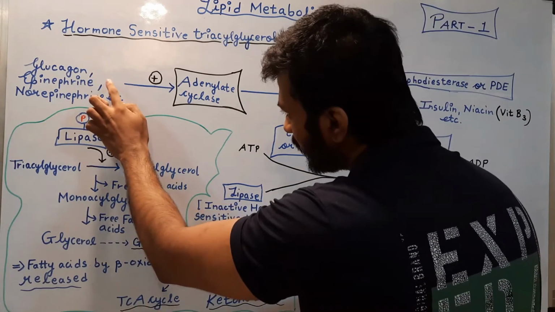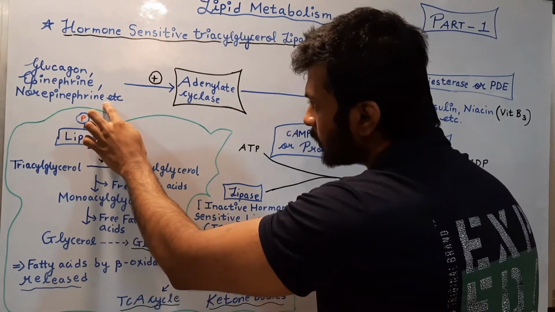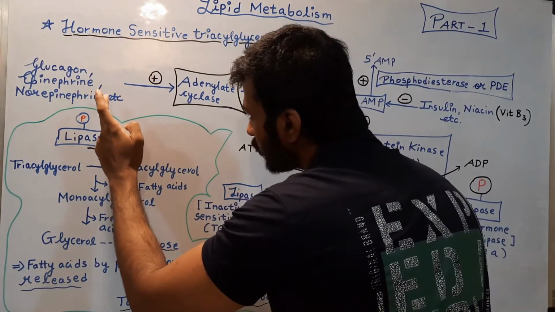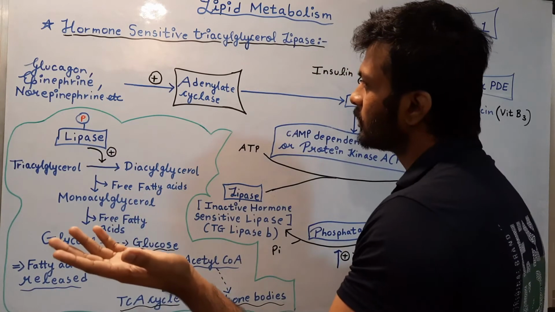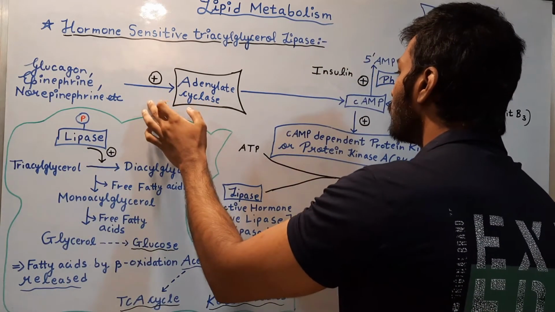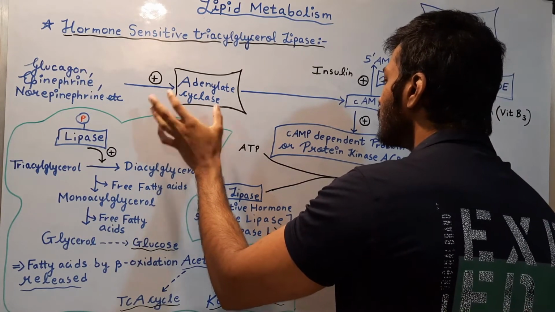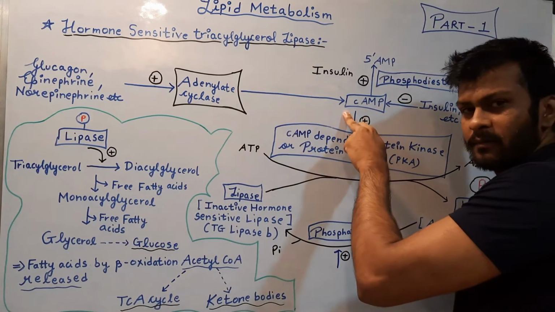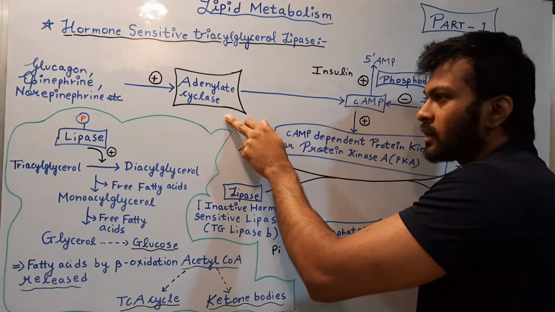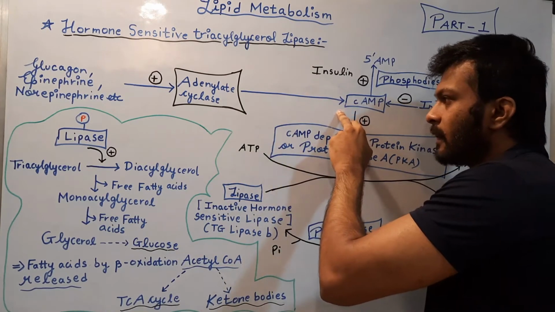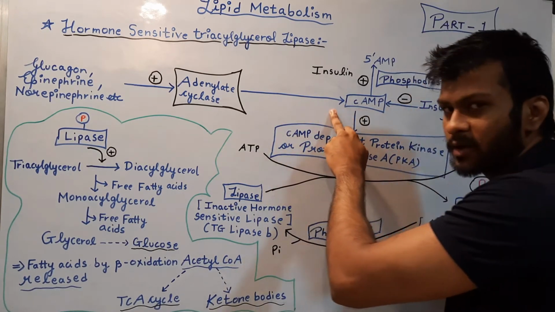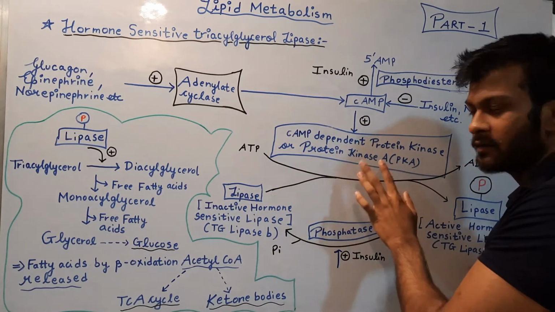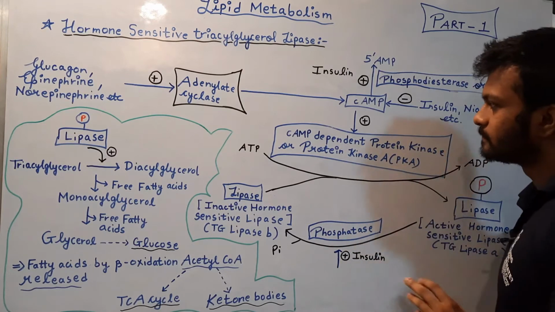When the levels of glucagon, epinephrine and norepinephrine in the blood rise, they will promote the activation of adenylate cyclase. Adenylate cyclase will convert ATP into cyclic AMP. This cyclic AMP will further activate cyclic AMP dependent protein kinase or protein kinase A. It is also known as PKA.